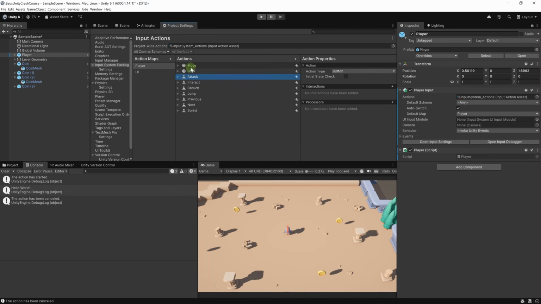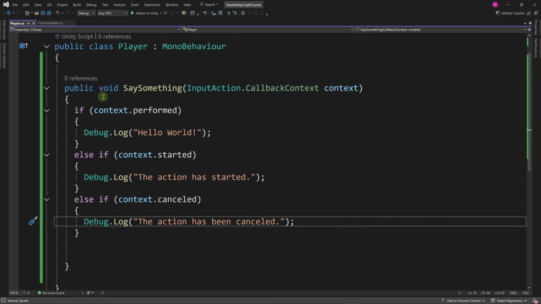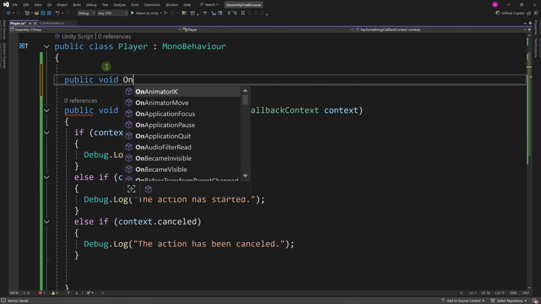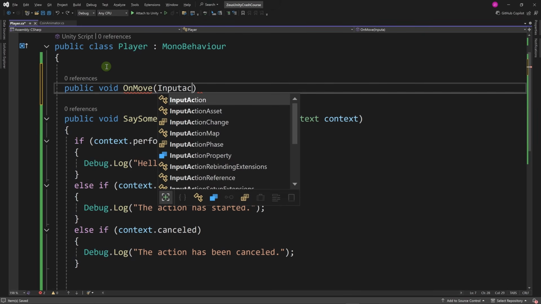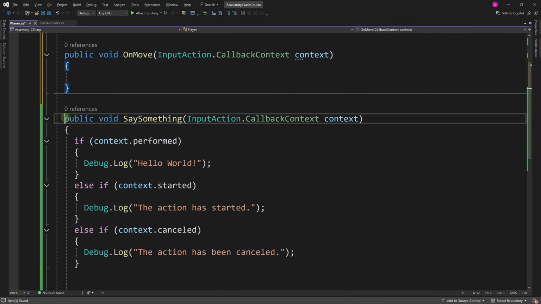Now let's handle this move action. While attack is a button, this move is a value of type vector2. Let's go back to our script and we're going to define another method. Public void, let's call it onMove, is going to have the same signature of this method.